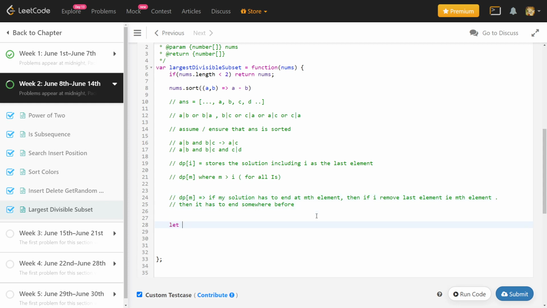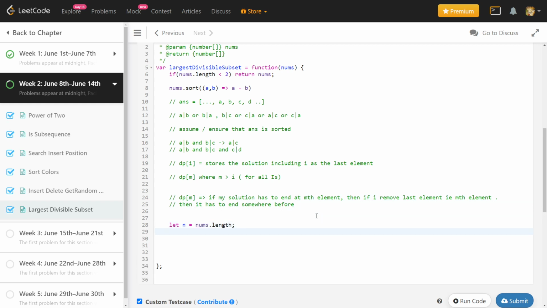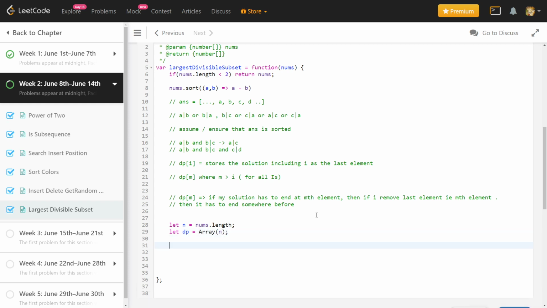So I will write dp here. While writing the code, I will again explain what I meant. So let dp be an array of size n, and we will fill it.